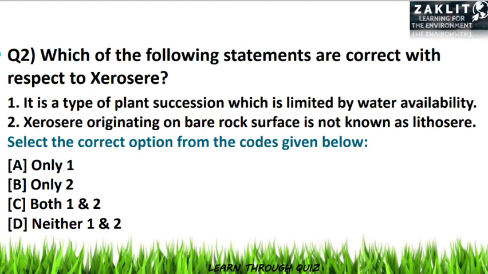The statements were, number one, it is a type of plant succession which is limited by the water availability, which is correct. And statement number two, xerosere originating on bare rock surface is not known as lithosere, is wrong because it is known as lithosere. So here option A will be correct, that is only statement 1 is correct regarding xerosere.